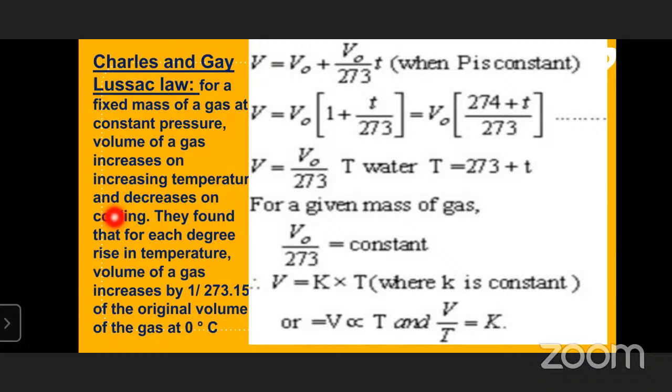Not like Boyle's law, where there is an inversely proportional relationship between pressure and volume. But here, if we increase the temperature, the volume is also going to be enhanced. If we decrease the temperature, that is the cooling process, the volume is also going to be reduced. They found that for each degree rise in temperature, so that we will get a doubt here.